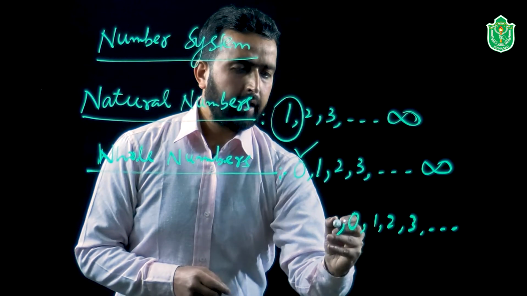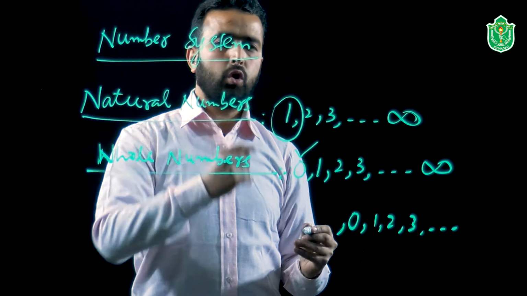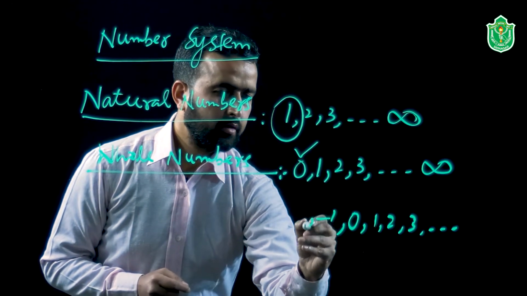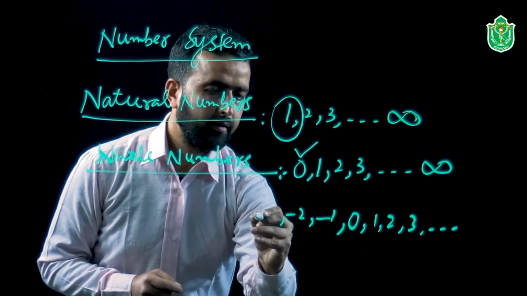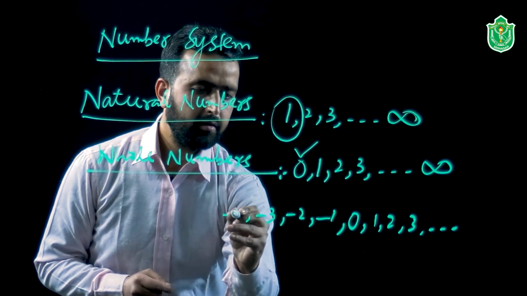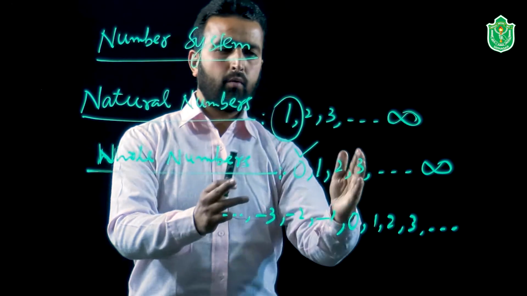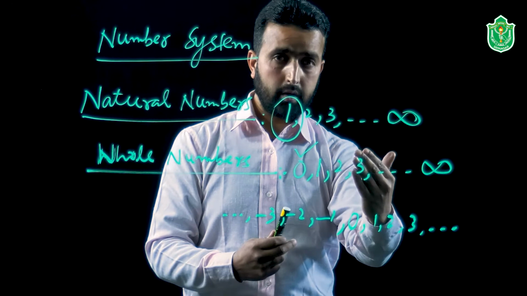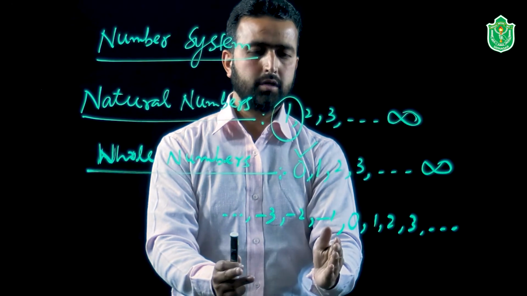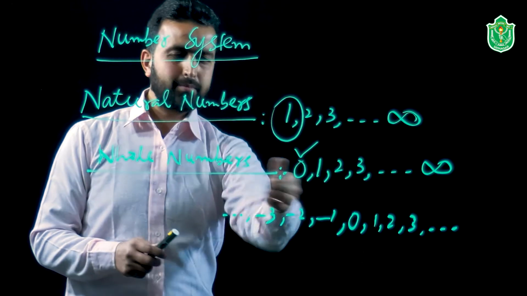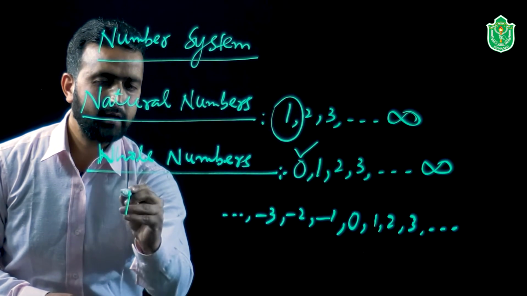If we add with these whole numbers the negative naturals, natural numbers with the negative sign, what sort of numbers do we call these? As you may be knowing, these types of the numbers we call as integers.